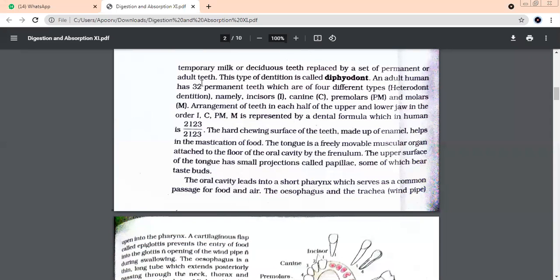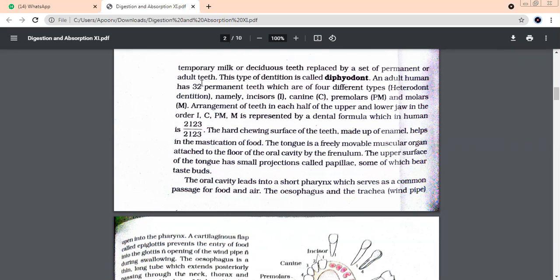So do you agree with this statement? If a question comes, justify or explain the statement that human beings have a thecodont and a diphyodont arrangement of teeth. Which two words have I used? Thecodont and diphyodont. Ifra, you explain. What do you mean by thecodont system? Ma'am, thecodont system is the attachment in a socket of the jaw.